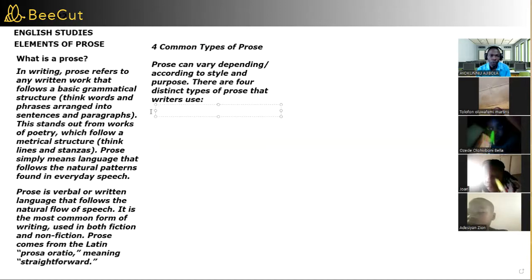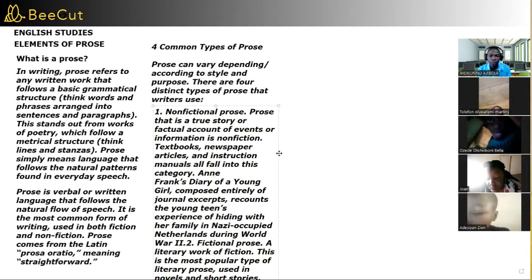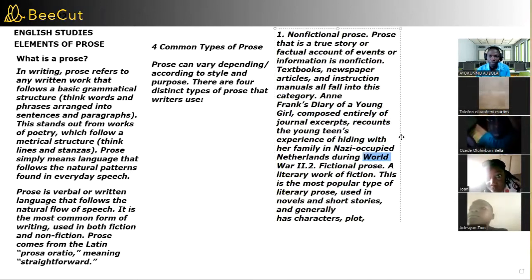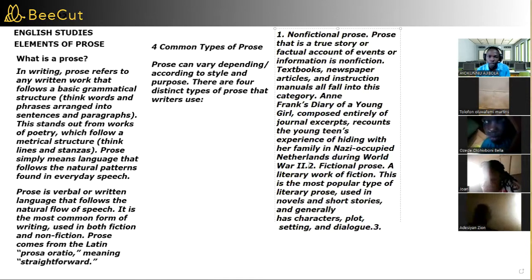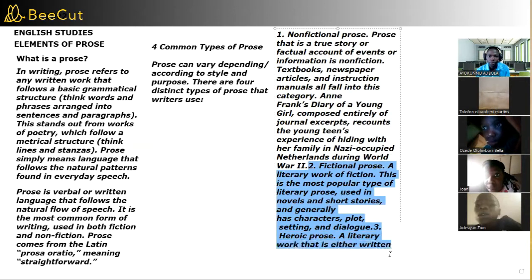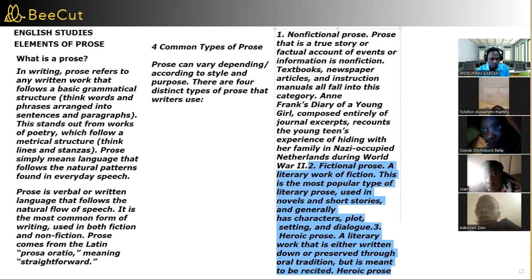So we're talking about the types of prose now.